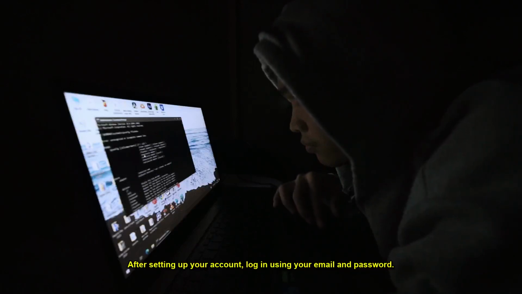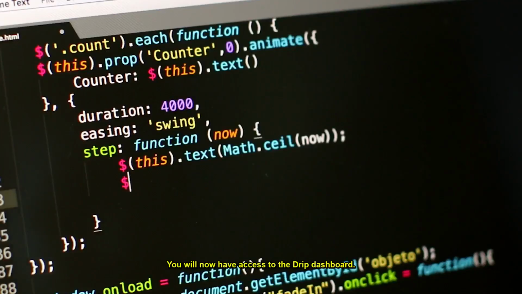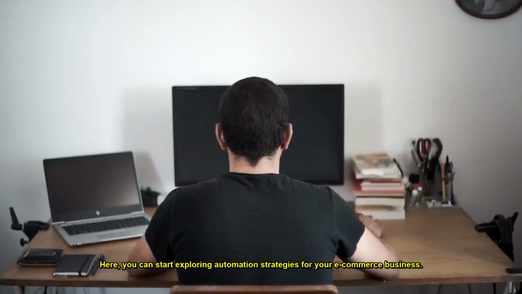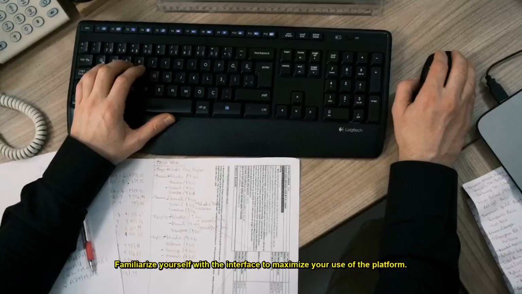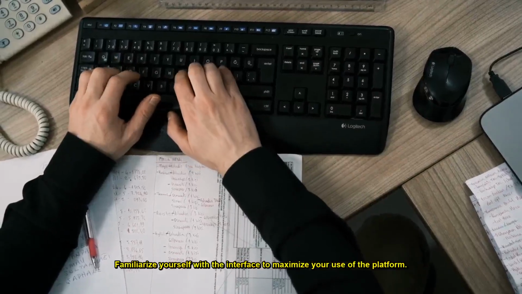After setting up your account, log in using your email and password. You will now have access to the Drip dashboard. Here, you can start exploring automation strategies for your e-commerce business. Familiarize yourself with the interface to maximize your use of the platform.